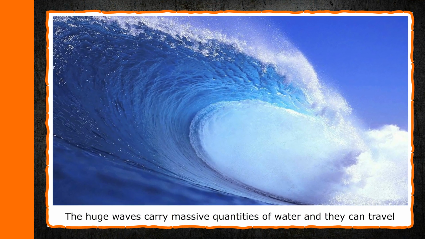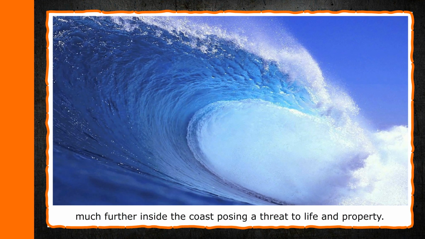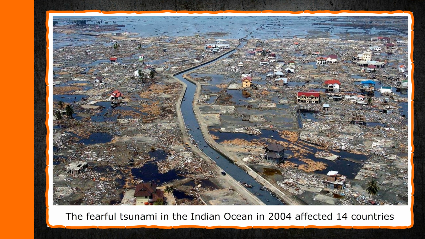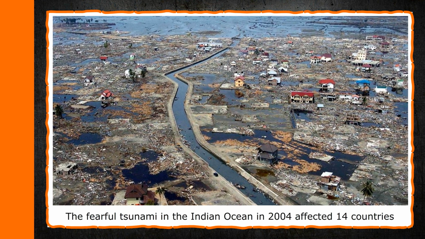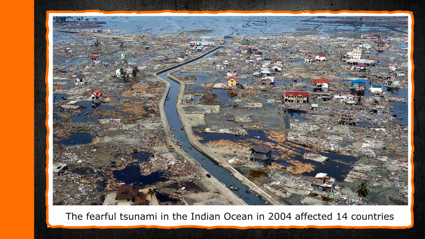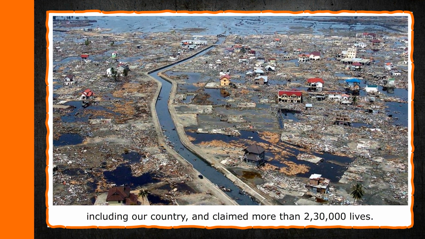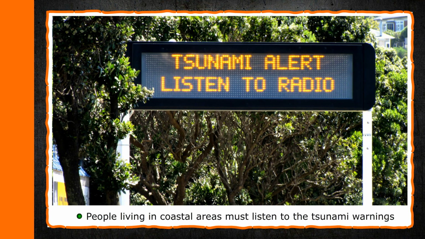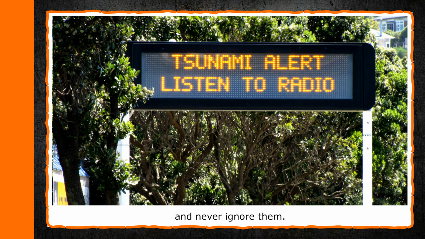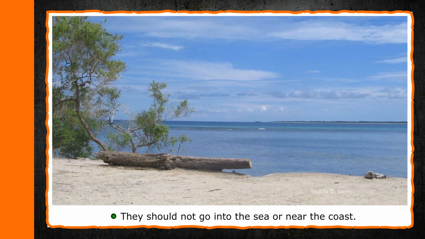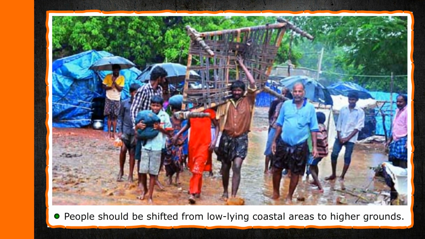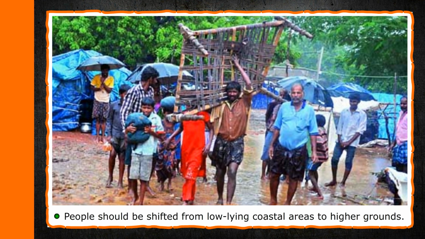The huge waves carry massive quantities of water and they can travel much further inside the coast, posing a threat to life and property. The fearful tsunami in the Indian Ocean in 2004 affected 14 countries, including our country, and claimed more than 230,000 lives. Precautions. People living in coastal areas must listen to the tsunami warnings and never ignore them. They should not go into the sea or near the coast. People should be shifted from low-lying coastal areas to higher grounds.